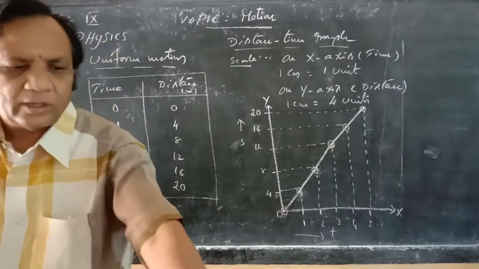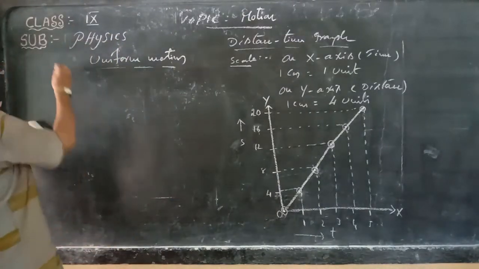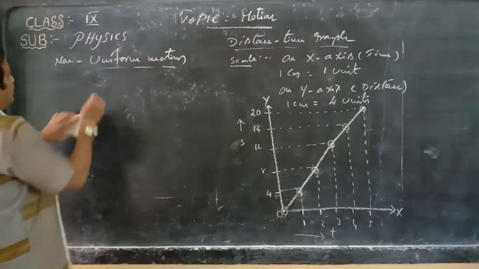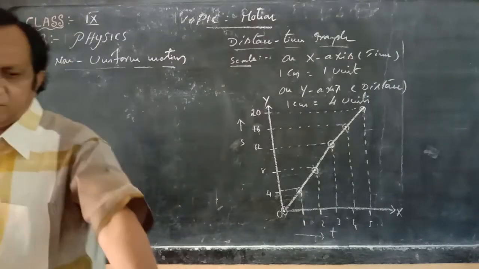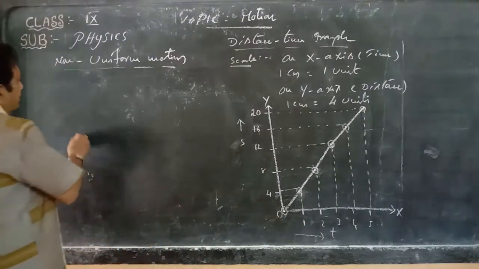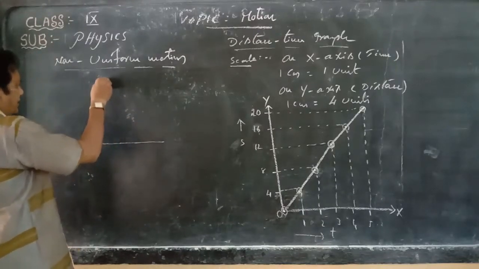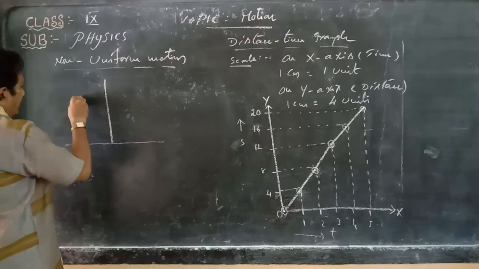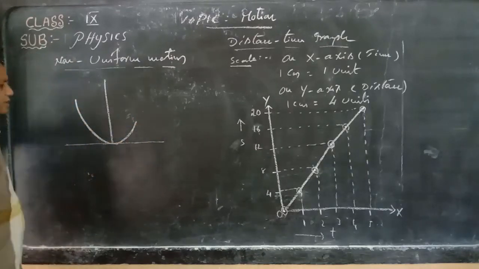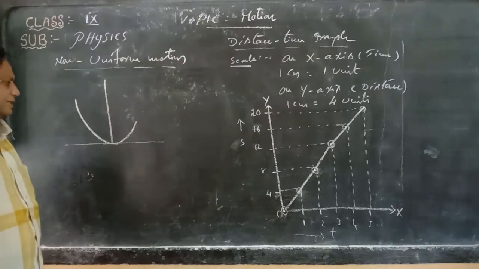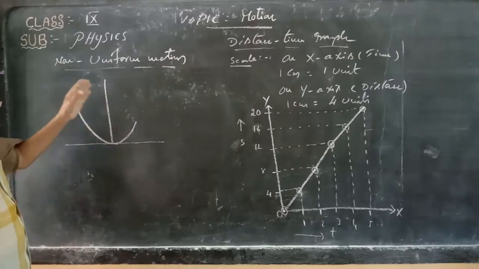That is called non-uniform motion. For non-uniform motion, the graph will be a curve. So you get a curve passing through the origin. For non-uniform motion, distances on both the x and y axes are considered, and you get a curve like this. This is non-uniform motion. The body does not travel equal distances in equal intervals of time.